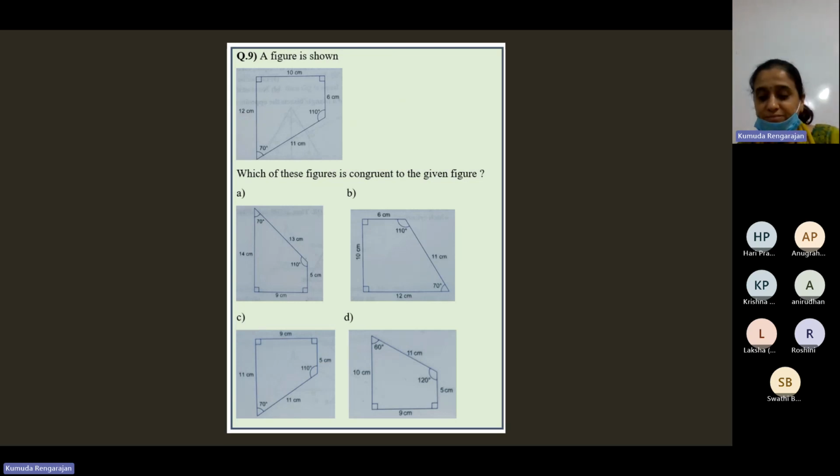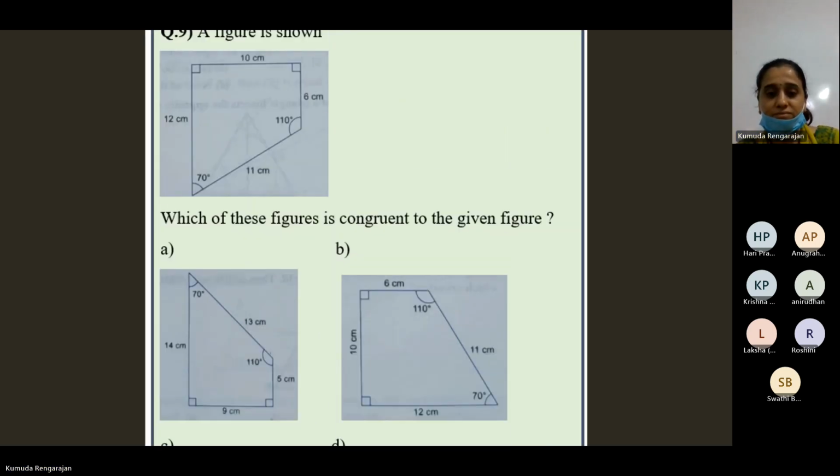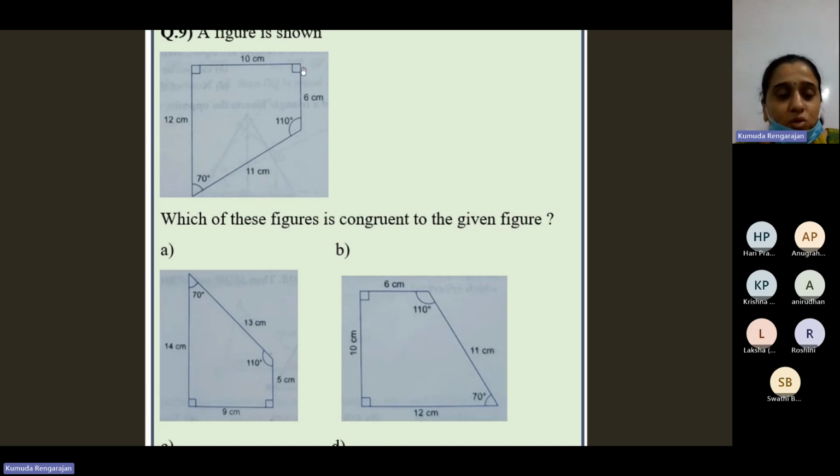Now check this one. Here you have 10, 12, 11, 6. But the order is important, no? Just look at this figure. Where do we have 10 centimeters between the two right angles? Here also between the two right angles we have 10 centimeters. There is no thumb rule for everything. It's very situational. To answer this question, we go ahead like this.